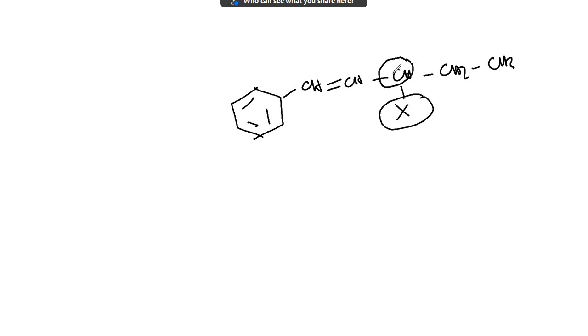A carbon next to a double bonded carbon is called allyl. So this is an example of an allyl halide because substitution takes place on a carbon next to a double bonded carbon. Pay attention: next to a double bond is called allyl.